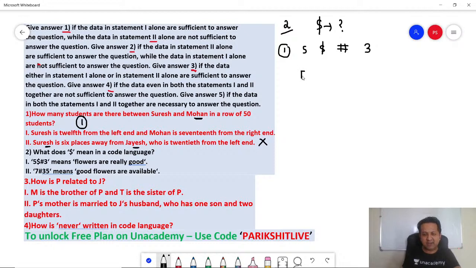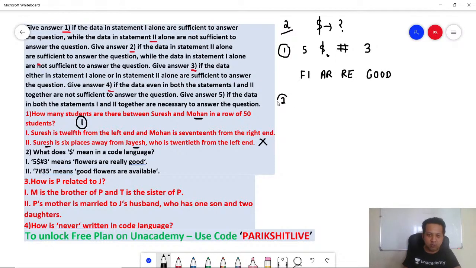Now remember, they are asking about dollar. So we don't know. Why? Because dollar can belong to flowers, or dollar can mean are, or it might mean really, or dollar might mean good. So 1 alone is not sufficient.